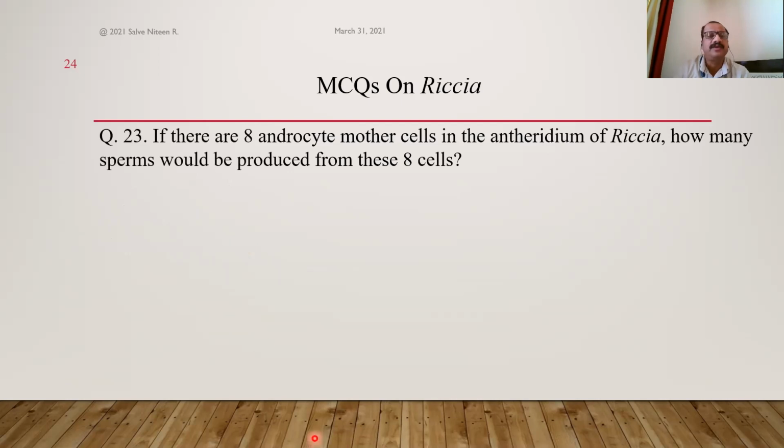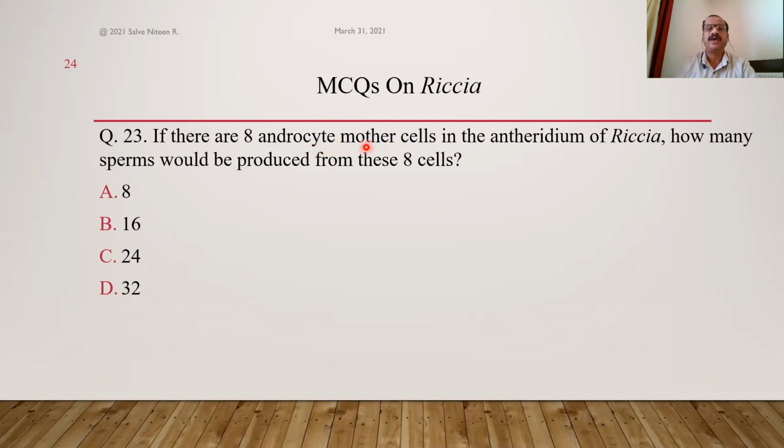Okay, this is an interesting question. If there are 8 androcyte mother cells in an antheridium, how many spores would be produced from these 8 androcyte mother cells? Okay, so the options given are 8, 16, 24, 32. Now try to understand. The antheridium, the male gametangium or male sex organ, consists of androgonial cells. The last generation of these cells are called androcyte mother cells.